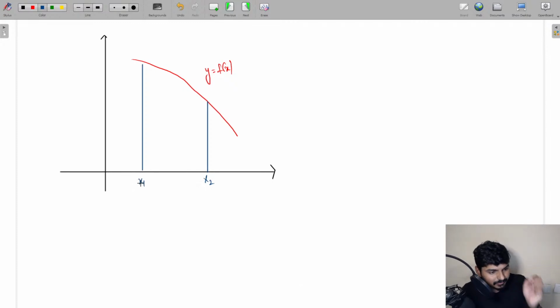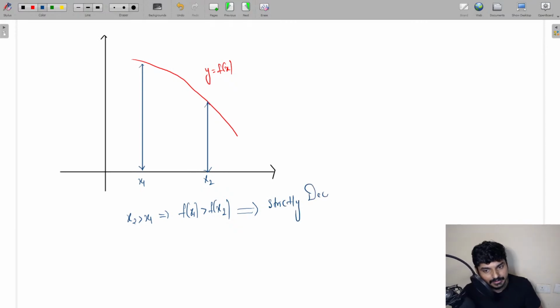Now everyone observe the graph. If x2 is greater than x1, definitely x2 is greater than x1 here. But does that imply the value of y at x2 is greater than the value of y at x1? No, you see, the value of y at x1 is actually greater when you compare with the value of y at x2. So what does that mean? For x2 greater than x1, if you're getting this condition that f of x1 is greater than f of x2, then this is going to indicate which function, everyone? Well, this is going to indicate a strictly decreasing function.